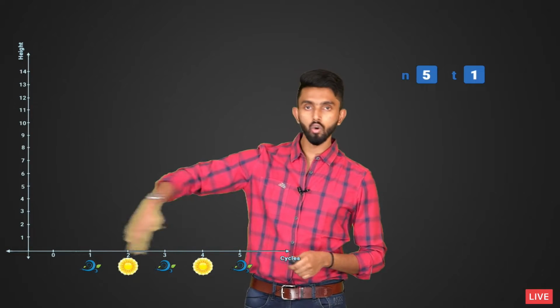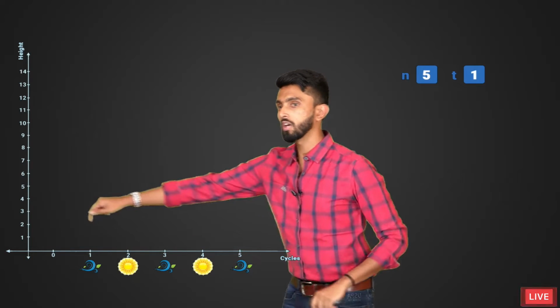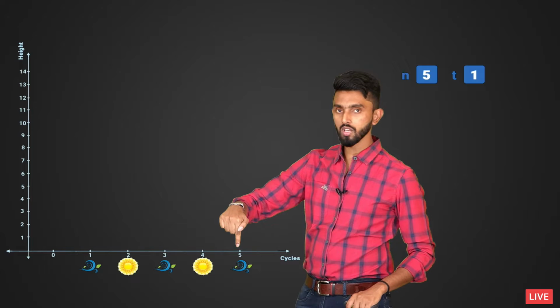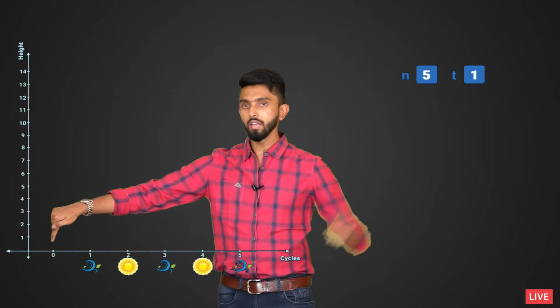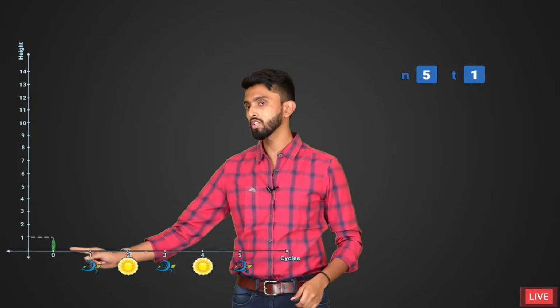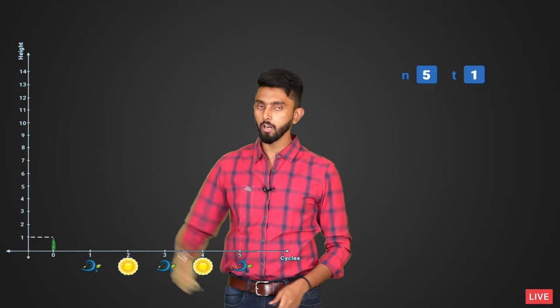See, this is my growth cycles. 5 growth cycles I have. 1, 2, 3, 4, 5 growth cycles I have. Initially, the plant is how tall? 1 meter tall. So that is what I am also showing. See, it's 1 meter tall. This is the height of the tree.